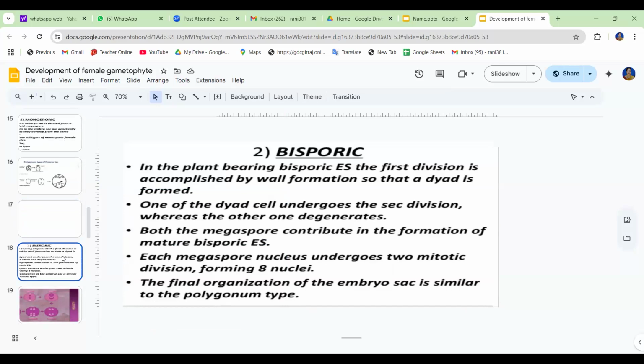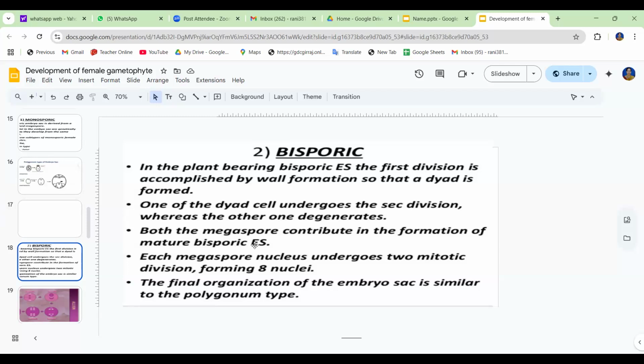Such embryo sacs arise from one of the 2 dyad cells, which are formed after meiosis 1. In the plant bearing a bisporic embryo sac, the first division is accomplished by wall formation, so that a dyad is formed. One of the dyad cells undergoes the secondary division, whereas the other one degenerates.